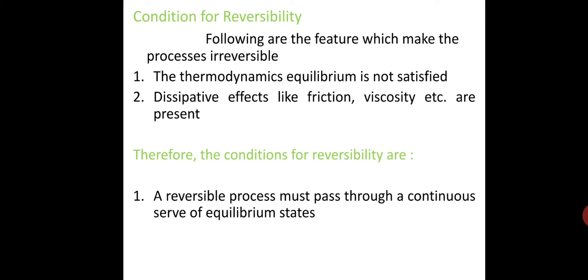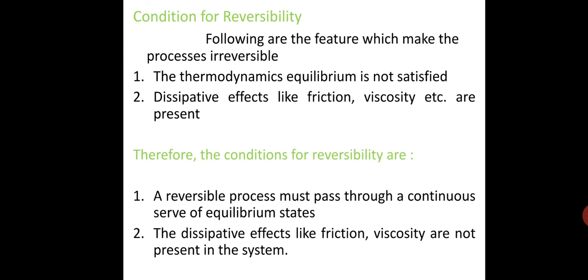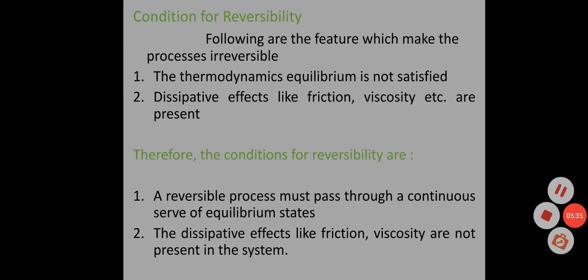Therefore, the conditions for reversibility are: first, a reversible process must pass through a continuous series of equilibrium states, that is, it must be performed quasi-statically. Second, dissipative effects like friction, viscosity are not present in the system. In practice, it is not possible to fulfill the conditions of reversibility. Therefore, this is a hypothetical concept. However, such a concept is very useful in thermodynamics for certain theoretical calculations and arguments.